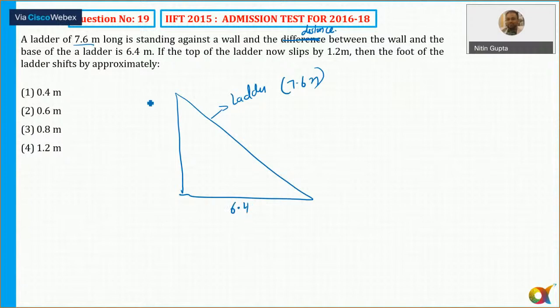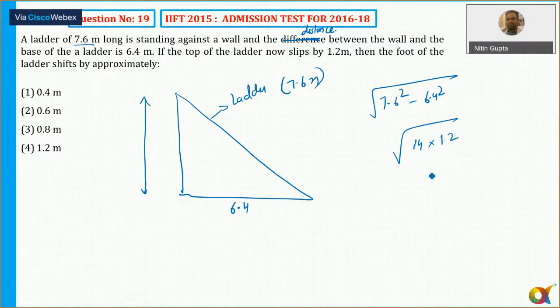So we can find out the height of the wall, isn't it? I can calculate that. So the height of the wall is nothing but the square root of a square minus b square, which is a plus b into a minus b. So 7.6 plus 6.4, that is 14, into 7.6 minus 6.4, that is 1.2.